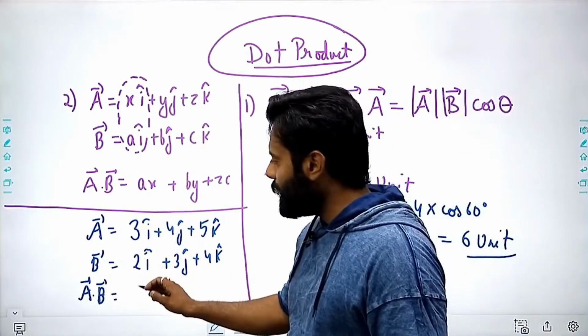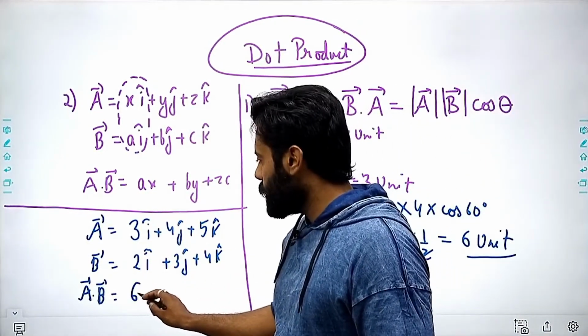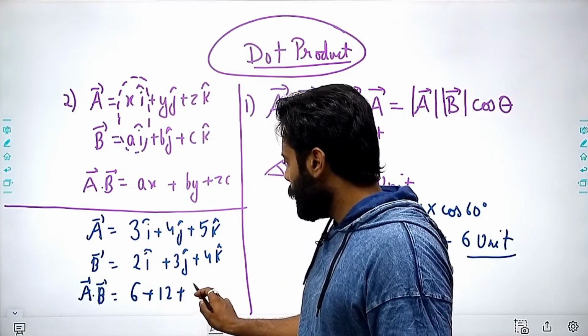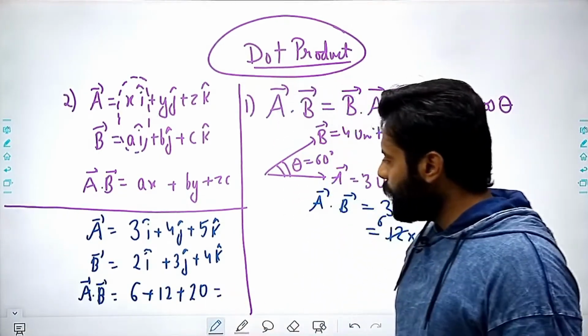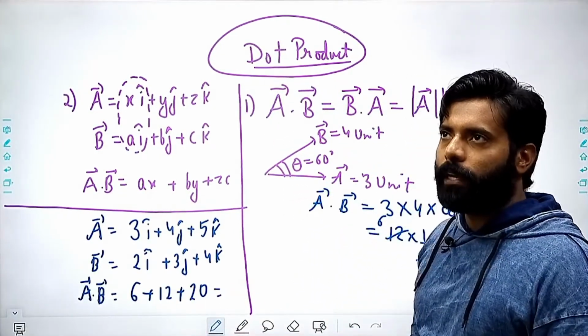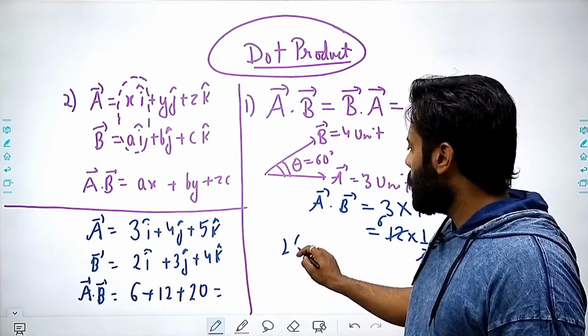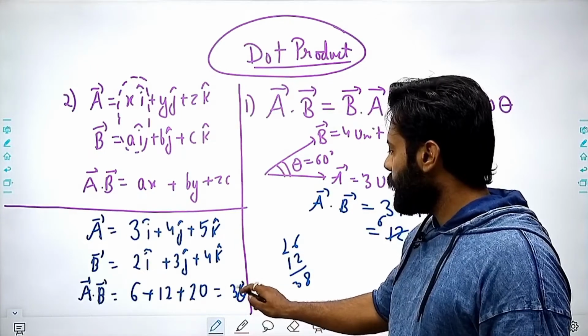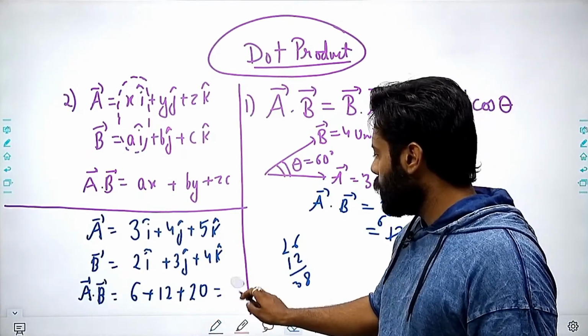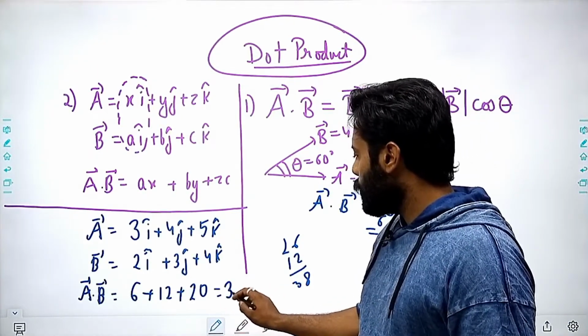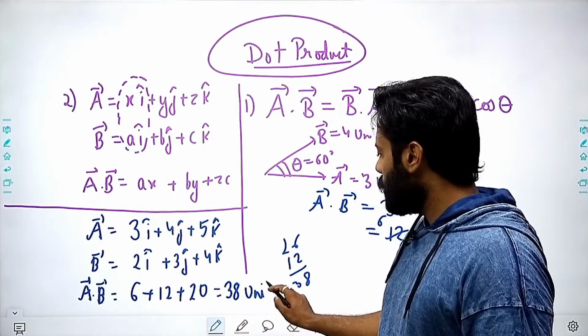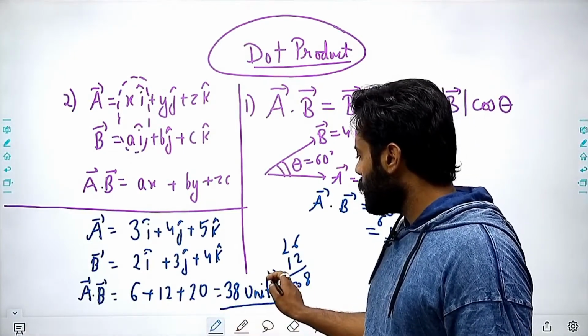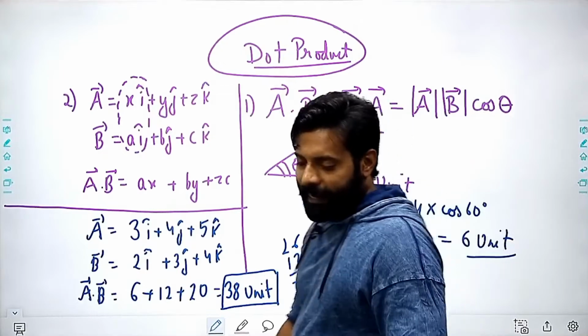You just need to multiply these numbers. 3 2s are 6, 4 3s are 12, 5 4s are 20. So that will become 26 and 12, 38. So 38 will be the answer. There is no vector quantity here. We are getting this as a simple number. So 38 unit is the answer.